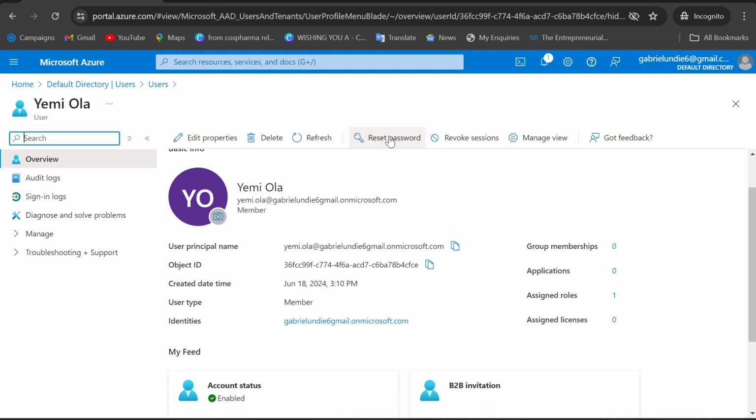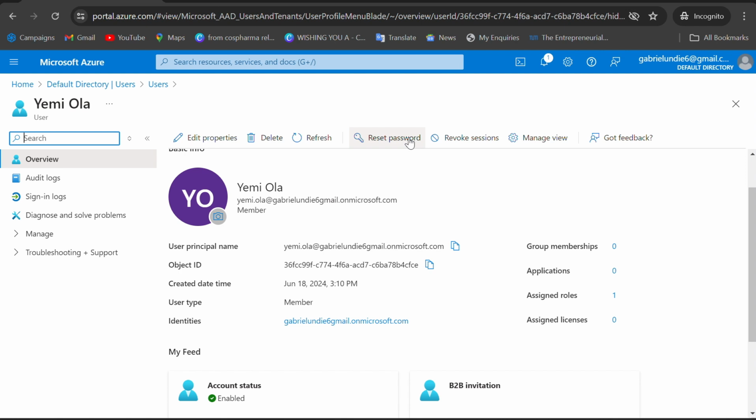Now you can as well reset this staff's password. After resumption, the staff may call and say, I discovered that the password I have been using, I forgot it. Maybe because I went on leave and returned, I couldn't remember the password I used last. Please, can you help me reset it?